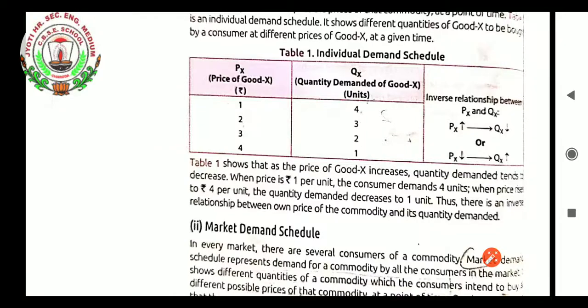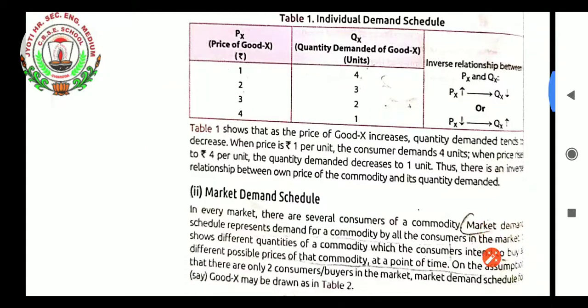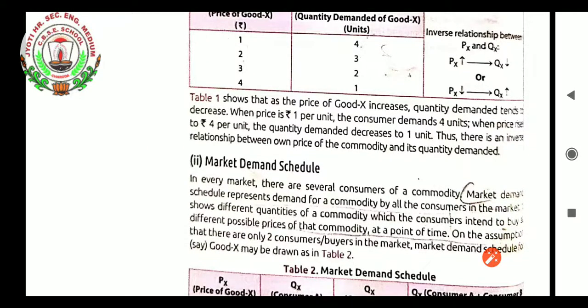Then the same you can see in table 1: when the price goes from 2 to 3, the quantity demanded again goes one level down, that is, 3 to 2. And when the price increases from 3 to 4, the quantity demanded again declines from 2 to 1. Table 1 shows that as the price of good X increases, quantity demanded tends to decrease. When the price is rupees 1 per unit, the consumer demands 4 units. When the price rises to rupees 4 per unit, the quantity demanded decreases to 1 unit. Thus there is an inverse relationship between the own price of the commodity and its quantity demanded.